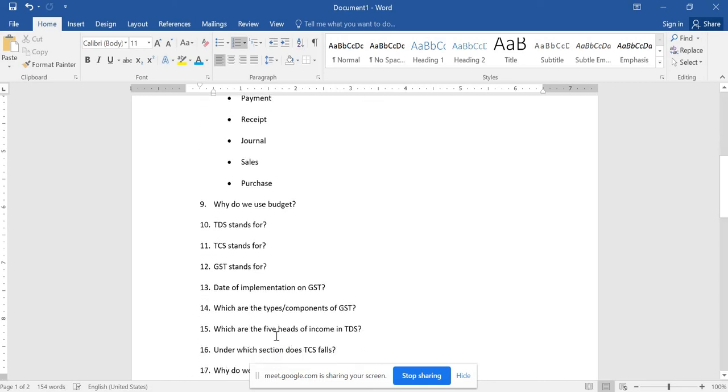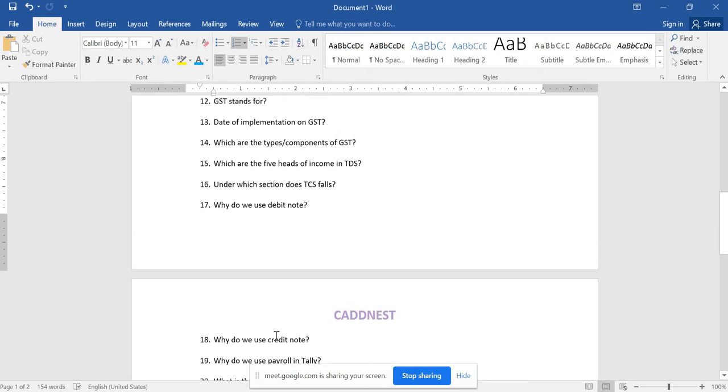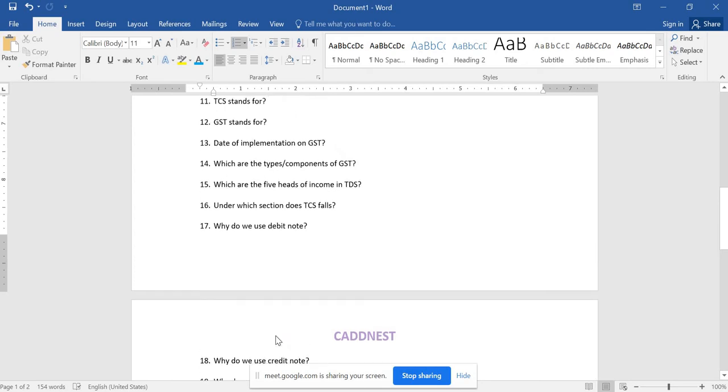And the next is GST, which stands for Goods and Service Tax. We know that for all the goods consumed by the final consumer, we are going to pay tax. That is called our GST. And the next one is the date of implementation of GST. GST was implemented on 1st July 2017.